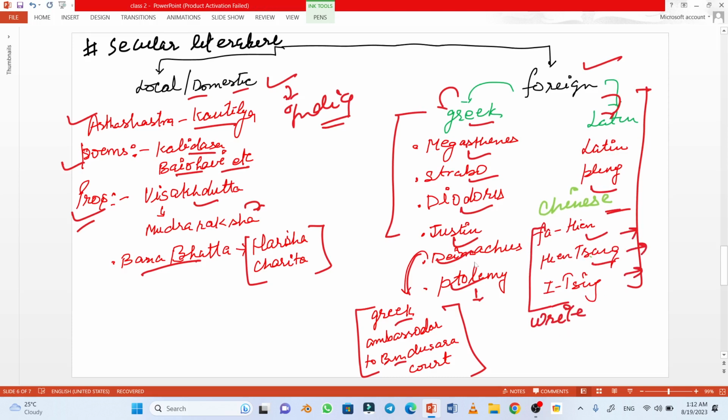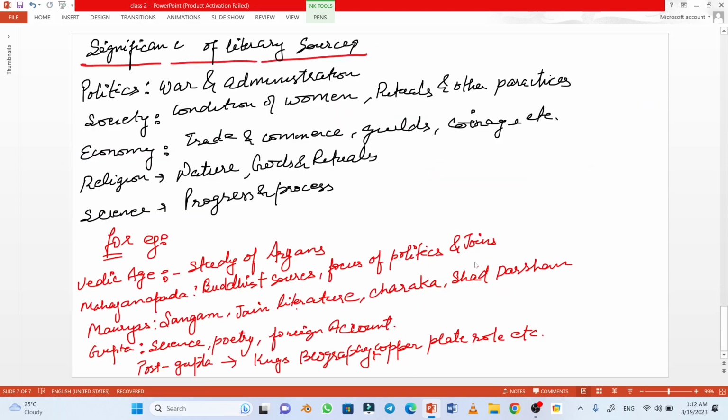Let us now separately look at the significance of these writings. The significance of the literary sources can be classified into these headings: political significance, societal significance, economic significance, religious significance, and scientific significance. Under the political significance, war and administration were understood and constructed through these writings. Society, the condition of women, rituals, and other practices came to the knowledge of the writers. Under the economy, we see the trade and commerce of the periods, the various guilds that were prominent, and the coinage system of that time.